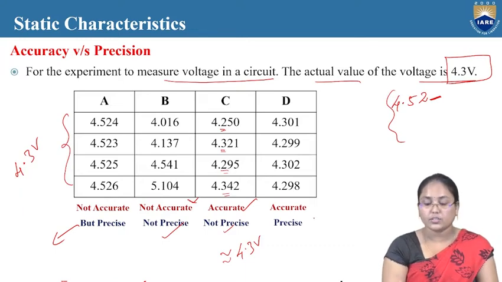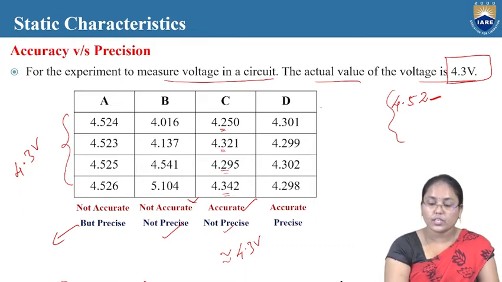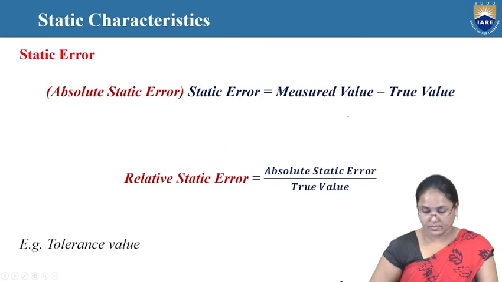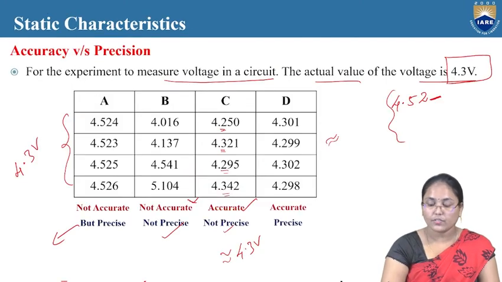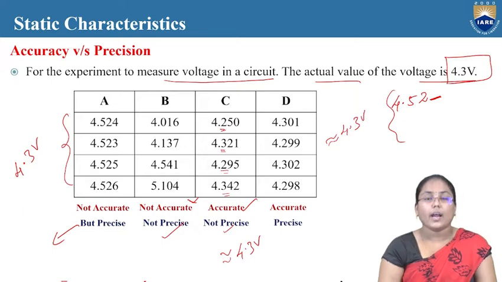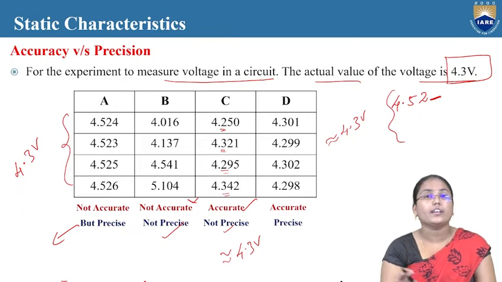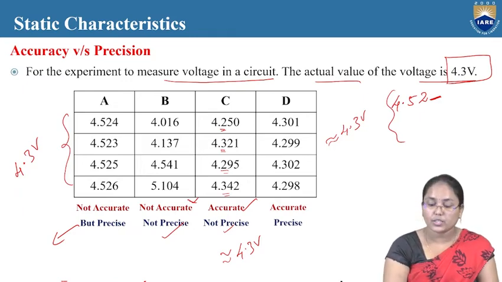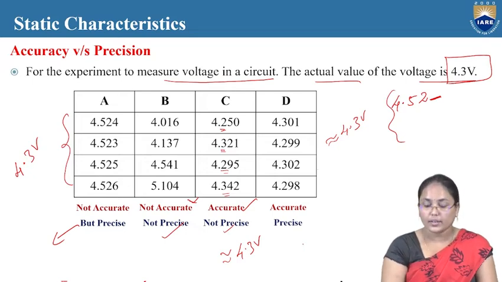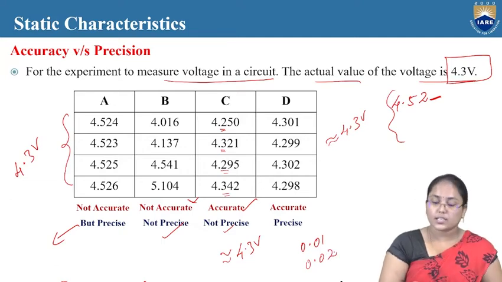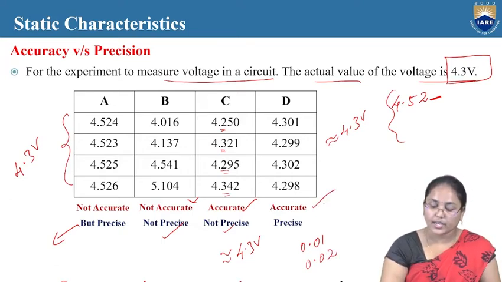And finally, in the last process here, once we look at these values, 4.301, 4.299, 4.302, 4.29, all these values are nearer to the 4.3 volts. And when we look at these values also, 4.30 and 4.299 are nearer to each other definitely. And also 4.3019 and 4.302 are nearer to each other. So I see even the variation is also in points of 0.01 or 0.02 values like this. So that's why we can say this particular experiment D is both accurate and precise.